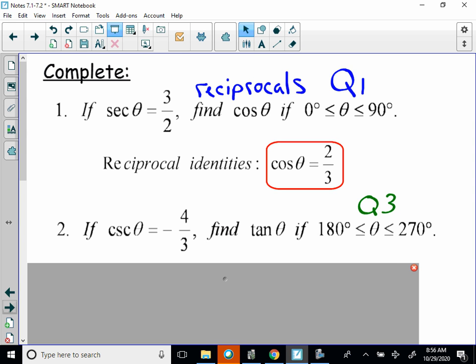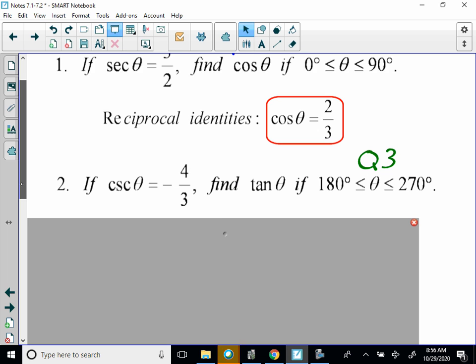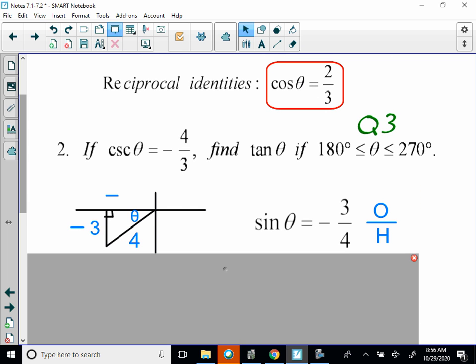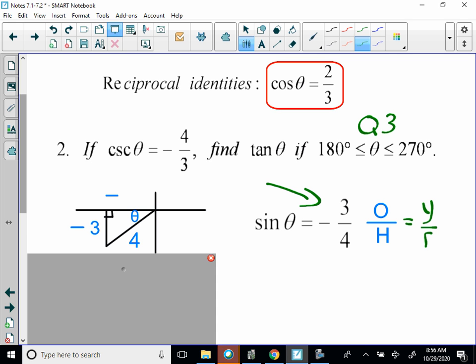So first off, I know if they give me cosecant that my reciprocal identity is sine, right? So that is using one identity. So I can say that sine theta is equal to -3/4. Remember, sine is opposite over hypotenuse, or it's y over r. So we can draw a triangle and we can solve for the missing side, which is x.